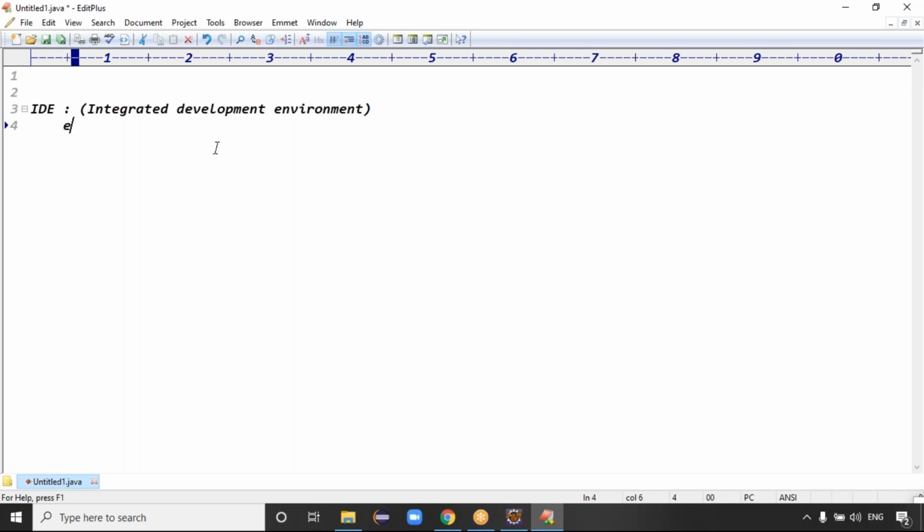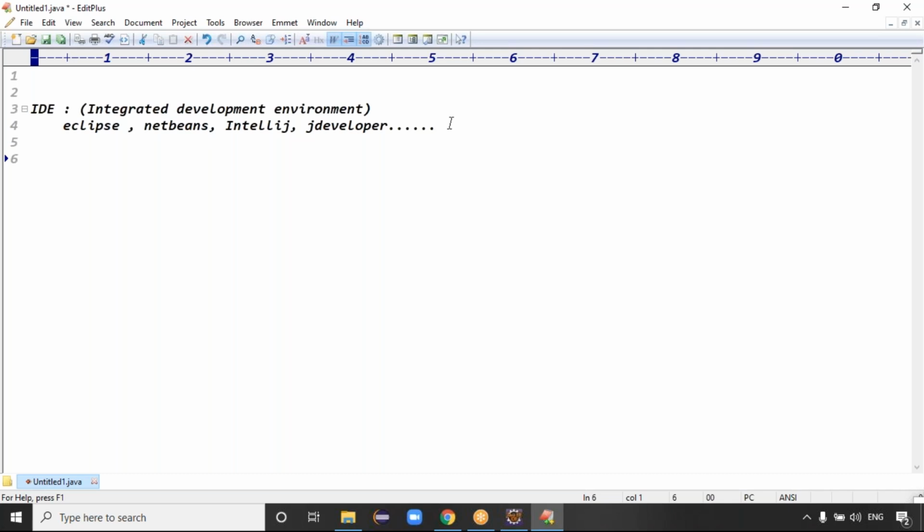Okay, what examples of IDEs do we have? Eclipse IDE, NetBeans IDE, IntelliJ IDE, and JDeveloper. Like multiple IDEs we have, guys. Clear now? Eclipse, NetBeans, IntelliJ, JDeveloper, like multiple IDEs we have. And we are working with Eclipse IDE, guys.